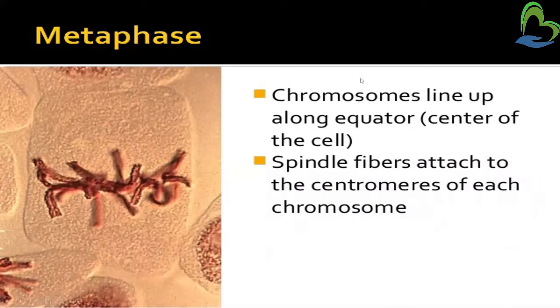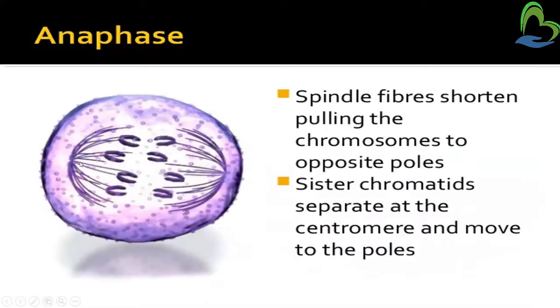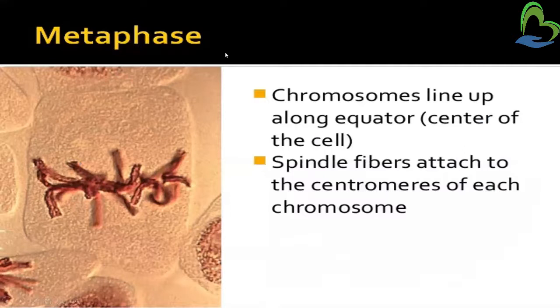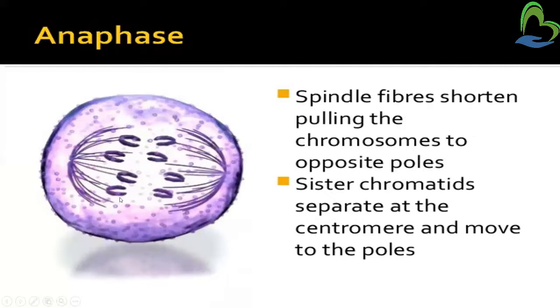Next is metaphase. Chromosomes line up along the equator, and spindle fibers attach to the centromeres of each chromosome. In metaphase, what happens is that chromosomes line up along the equator. All the chromosomes are situated in the middle of the cell, and spindle fibers are attached to the centromeres of each chromosome. Spindle fibers are attached through the centromere of the chromosomes.